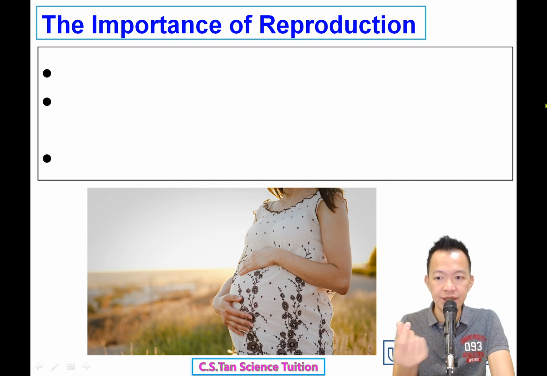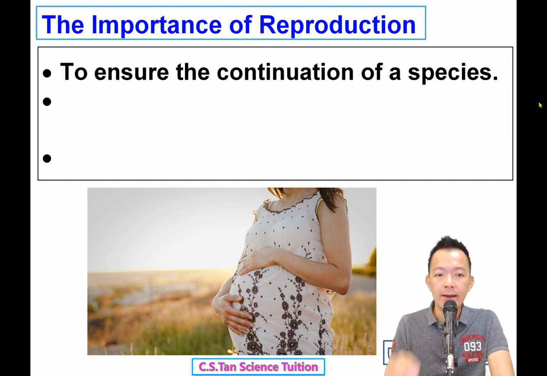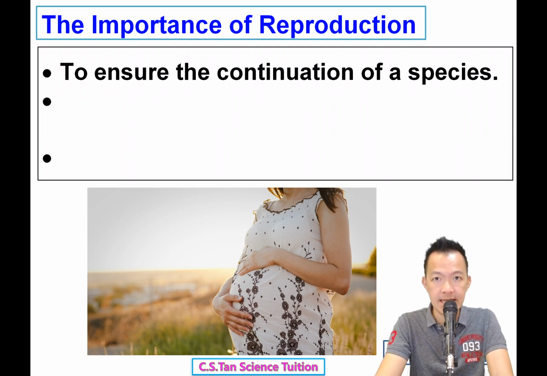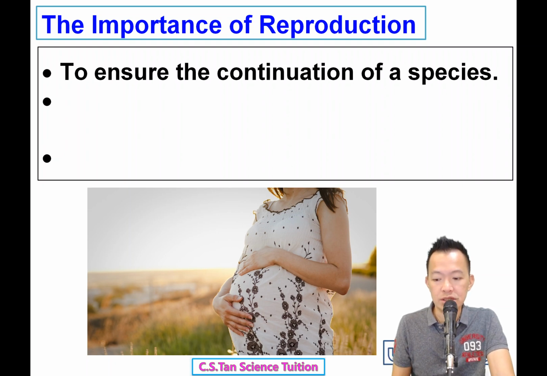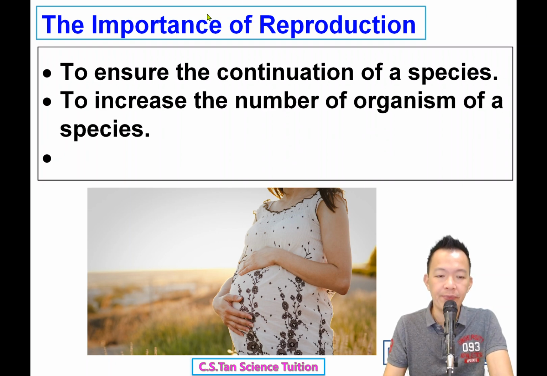care of the new generation. You must take care of your children, and this is something very difficult. So why do we have to reproduce? To ensure the continuation of species. So that our descendants can continue to survive. Besides to ensure the continuation of species, what else? To increase the number of organisms of a species.